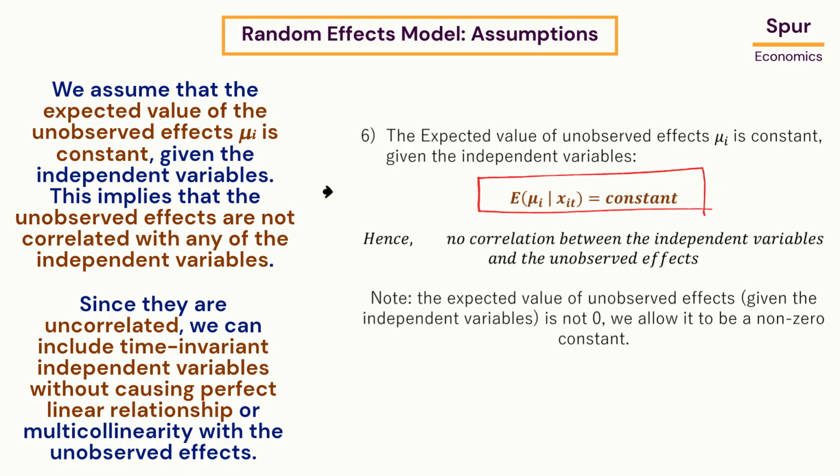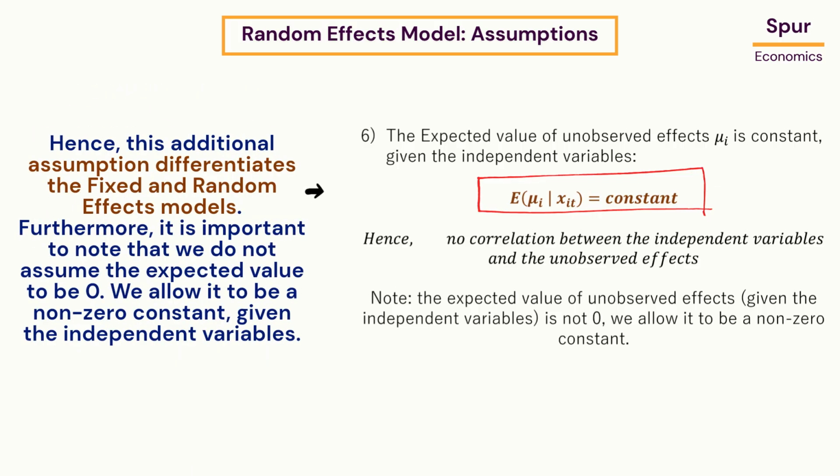This implies that the unobserved effects are not correlated with any of the independent variables. Since they are uncorrelated, we can include time-invariant independent variables without causing perfect linear relationship or multicollinearity with the unobserved effects. Hence, this additional assumption differentiates the fixed and random effects models.